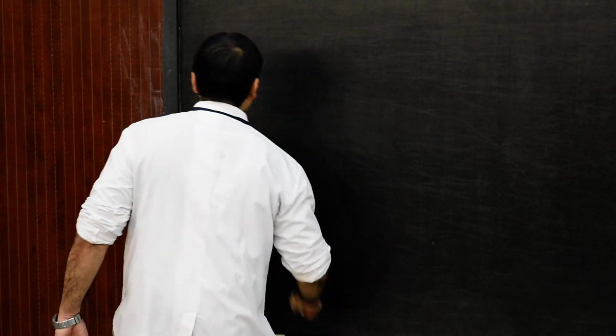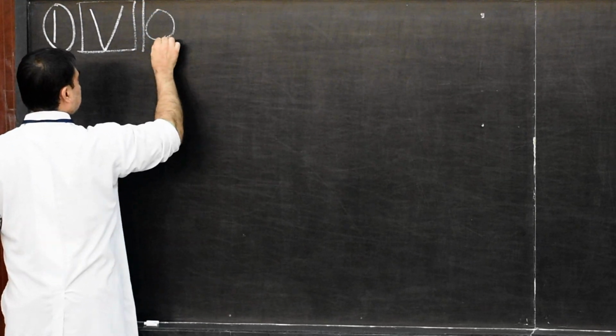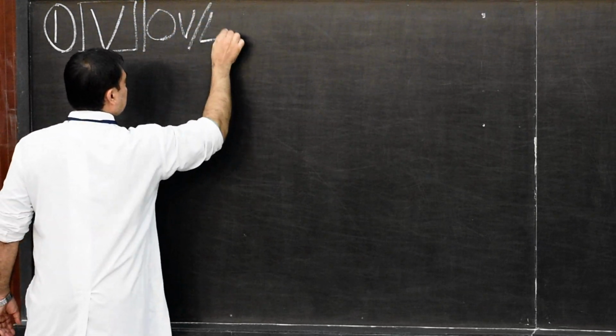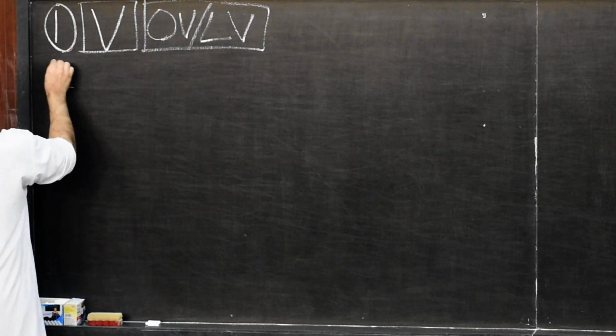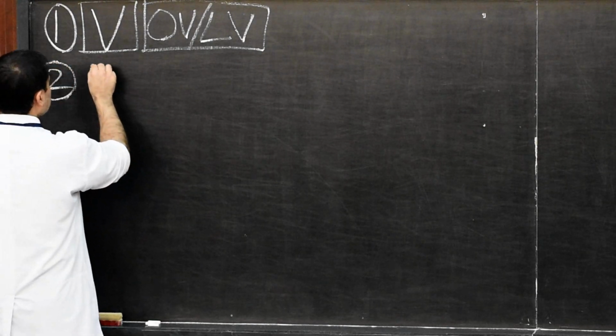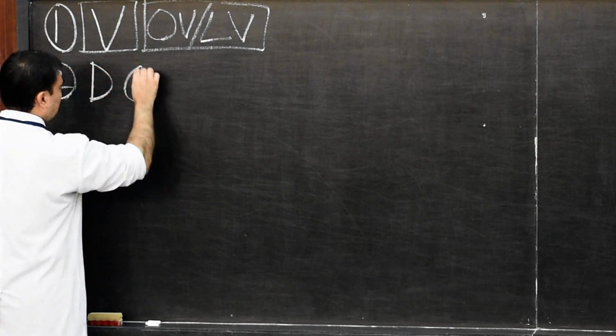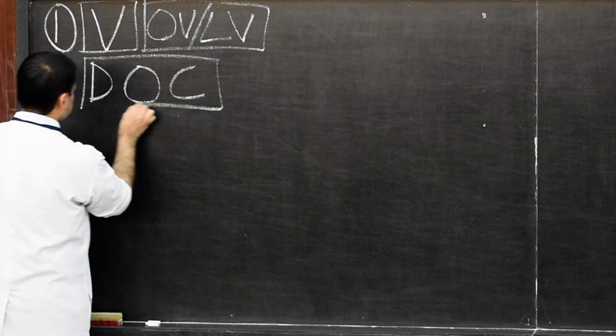Points. First point will be the development of vesicles. Which vesicles? That also we write down. There will be optic vesicle as well as lens vesicle. This is the first point. Second point will be, we will discuss on the derivatives of optic cup, CUP. This is the second point.